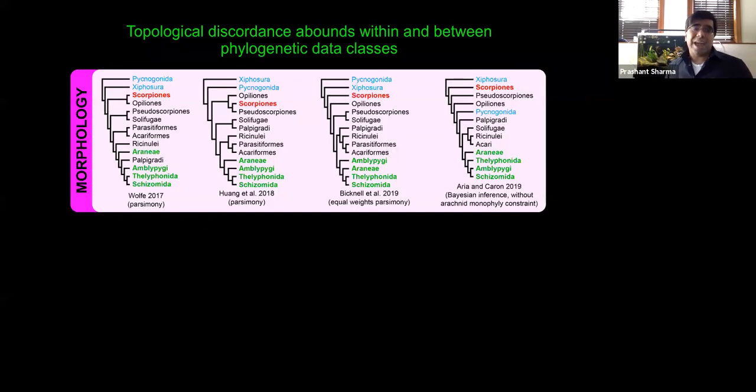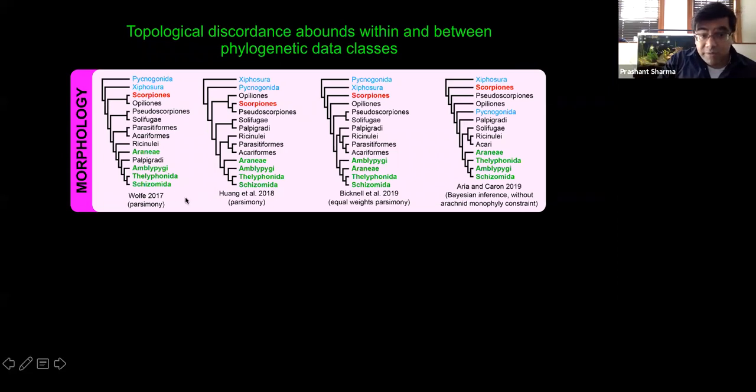These considerations weigh heavily upon the basal phylogeny of the chelicerates. Shown here is a selection of studies based on morphological phylogenies. These were largely produced by paleontologists in the last couple of years. As you will see, there's an enormous discordance across morphological phylogenies from these data sets.